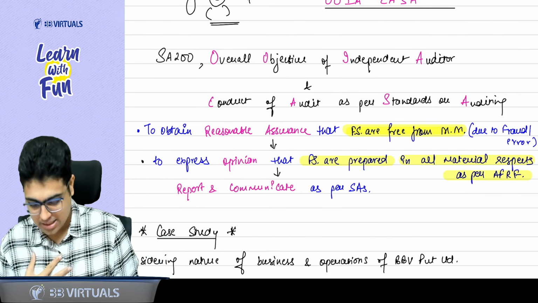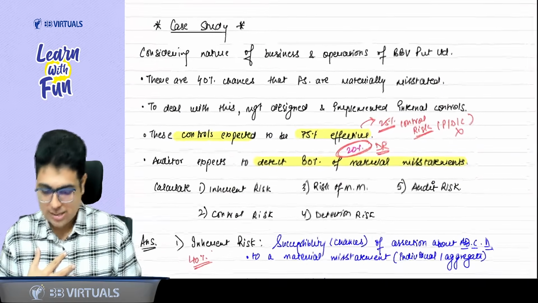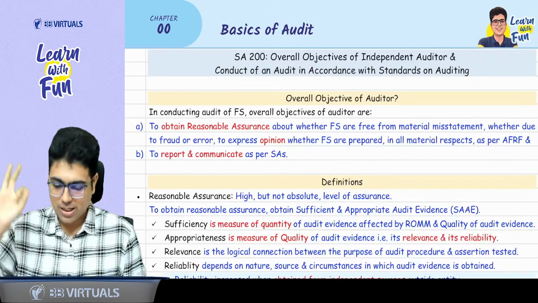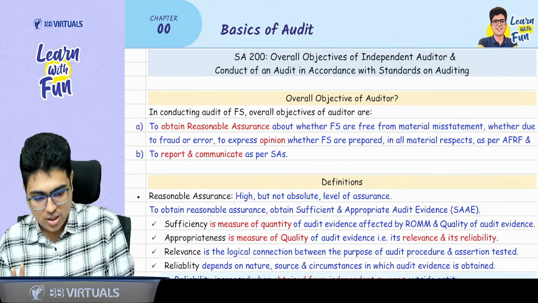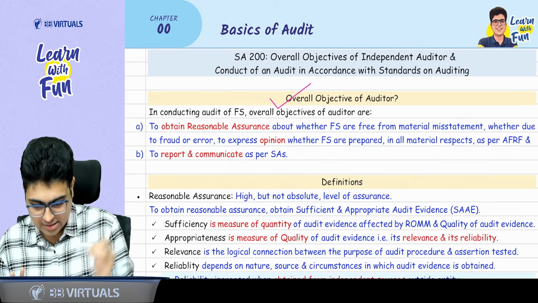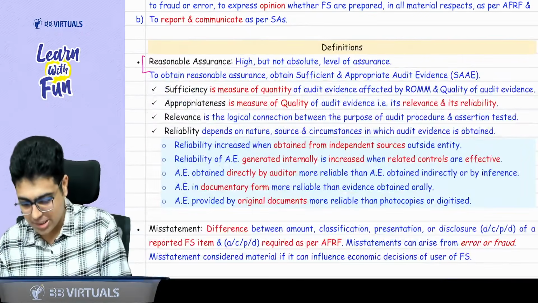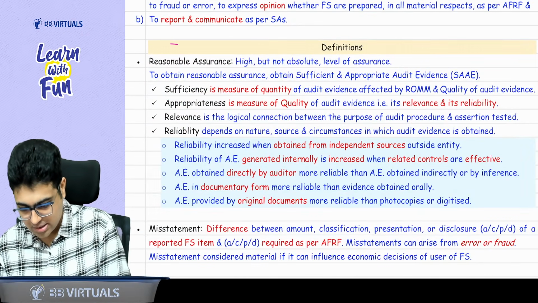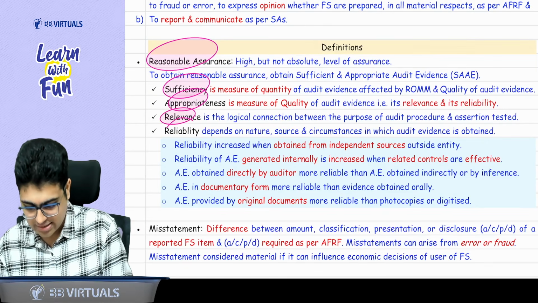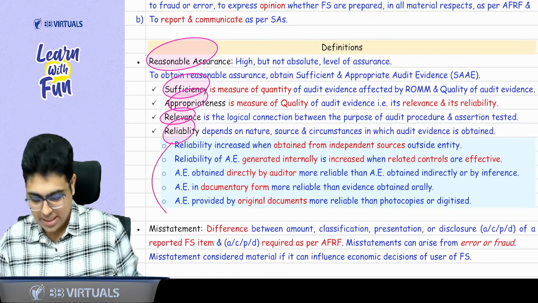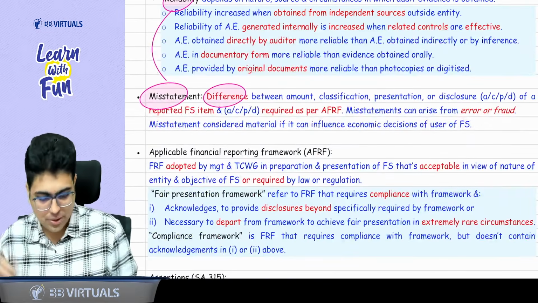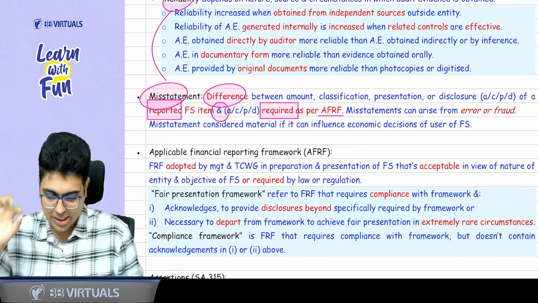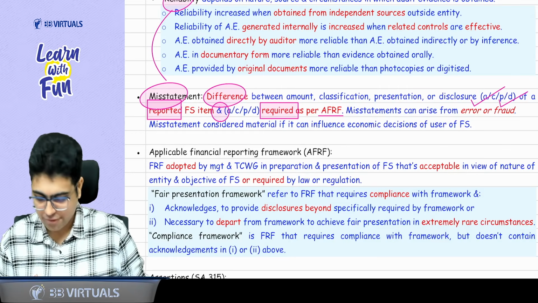Deal done? Done, sir. Now, I want to revise another concept, but before I revise this concept, you can come to your book and we can quickly mark whatever topics we have done. Overall objective of auditor, done, sir. Definition of reasonable assurance, sufficiency, appropriateness, relevance, reliability factors, done. Definition of misstatement, done. Difference between what is reported and what is required as per applicable FRF. It can be due to error or fraud.